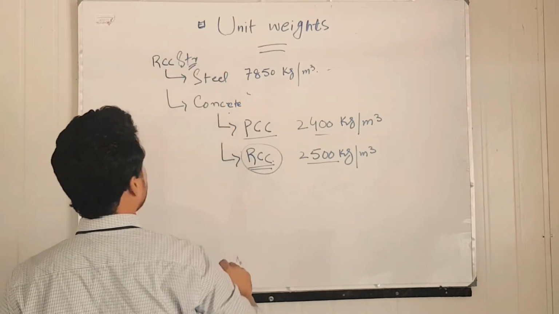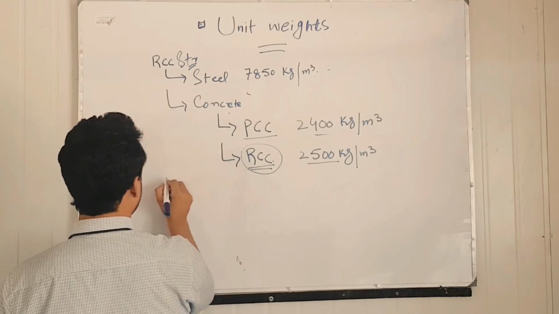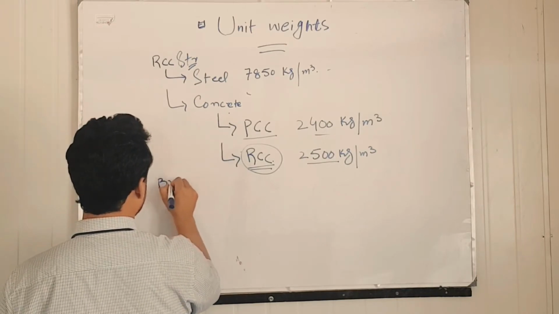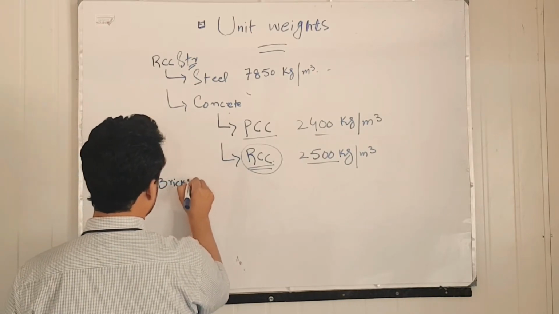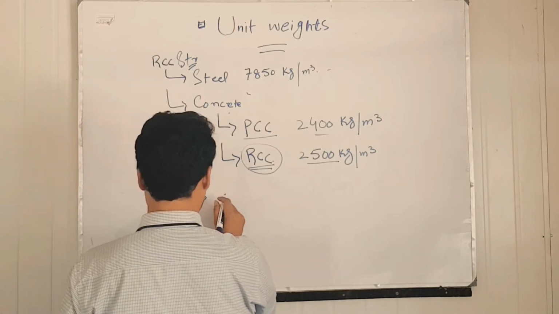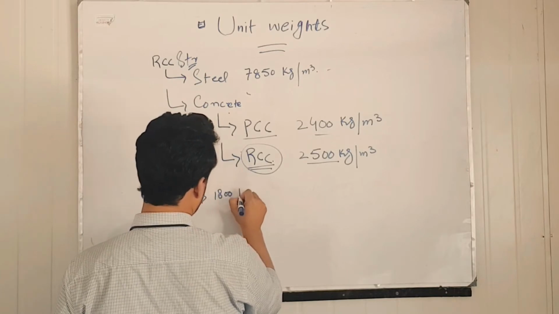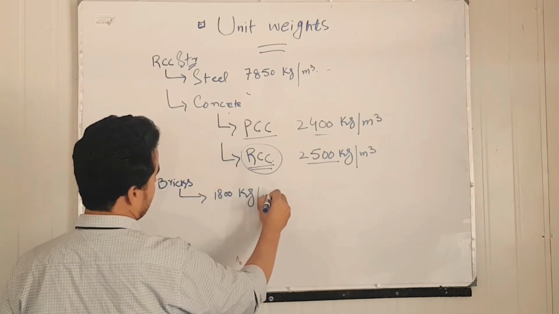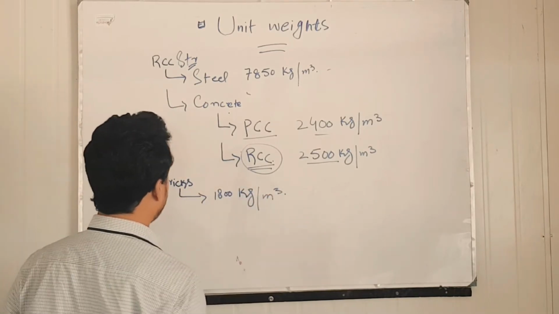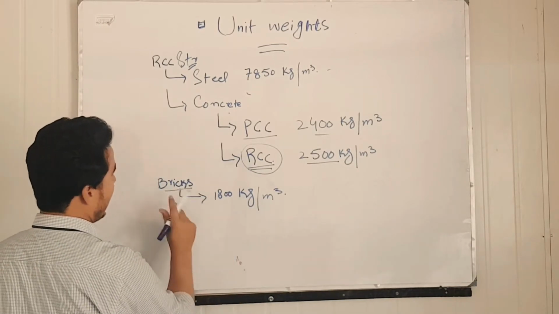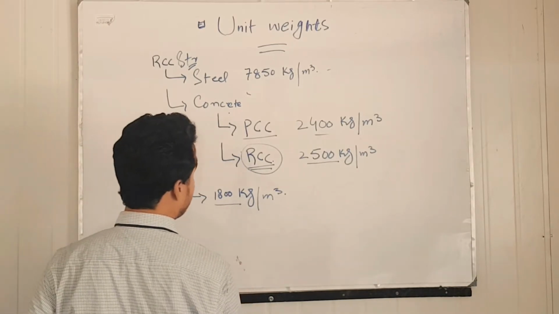Okay, now some other materials include bricks, an important one, and bricks have a unit weight of 1800 kg per meter cube. Whenever you are calculating the weight of bricks, you will have to take it as 1800 kg per meter cube.